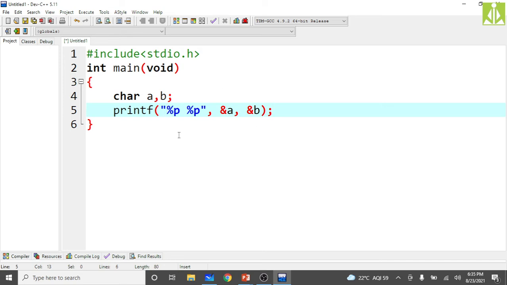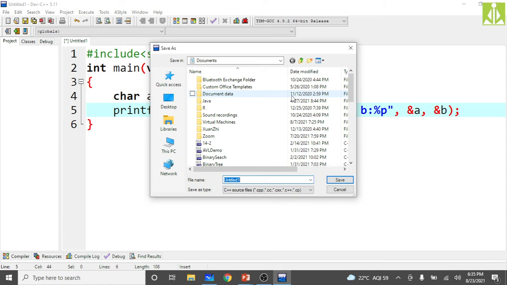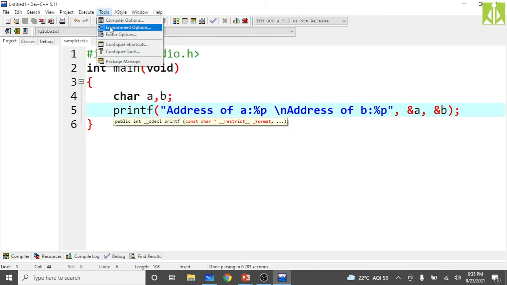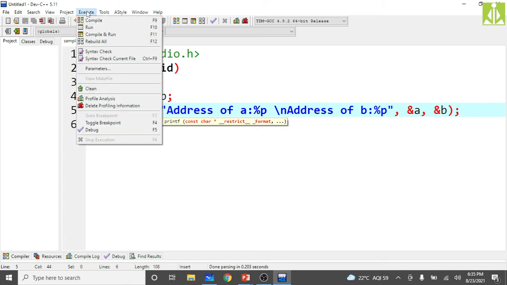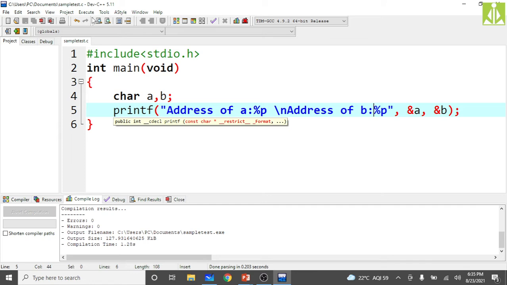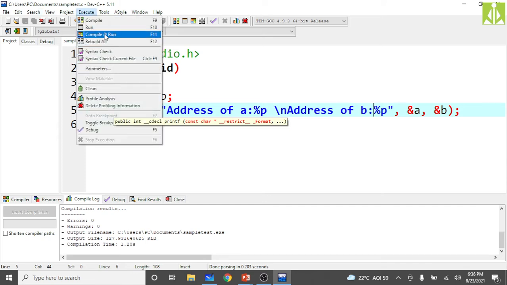To make your program more readable, here we can put "address of a:", then take the backslash n, then "address of b:". Save it. Now give the program name, sample test.c, hit enter, and the program got saved. Now to compile this program, compile. The program got compiled. Now run the program.